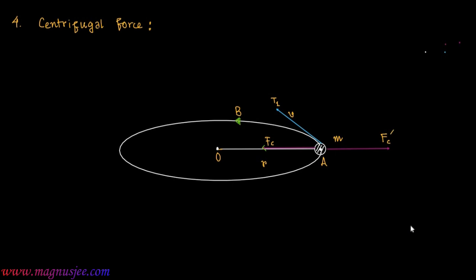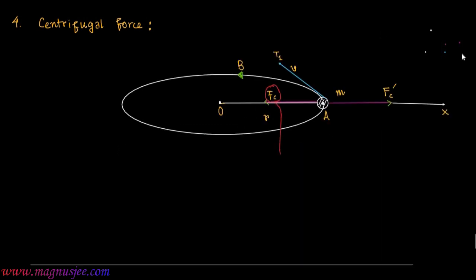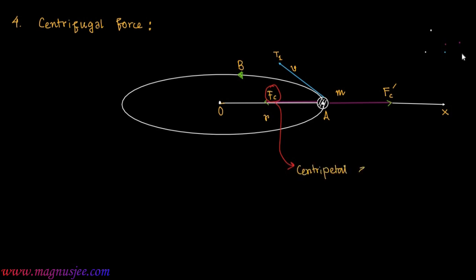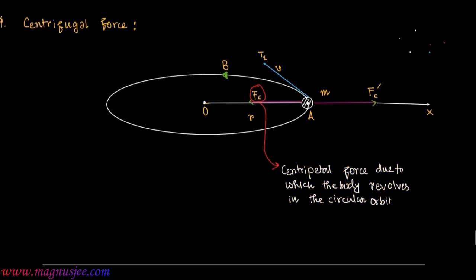Now centrifugal force Fc prime acts radially outwards. AX is the direction radially outwards. Fc is the centripetal force, which acts radially inwards, and it is due to this centripetal force Fc that the body revolves in the circular orbit of radius r.